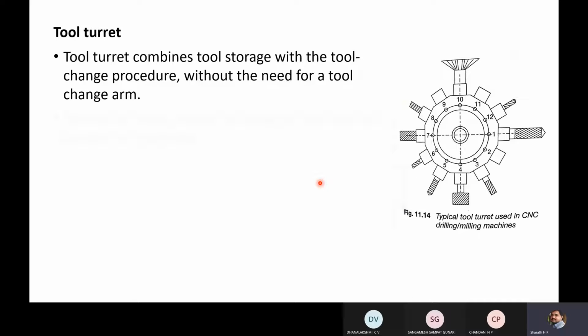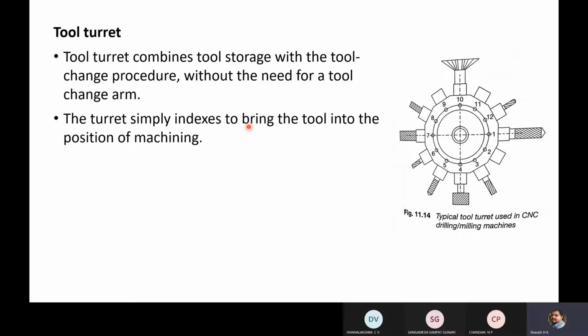The turret simply indexes to bring the tool into the position of machining. So indexing means, suppose if you want to call pocket number 10 to this position, then the system should know to what extent it should rotate, to what angle. So that will be decided by the procedure of indexing. In order to call pocket number 10 to this position, how much it should rotate will be based on indexing.